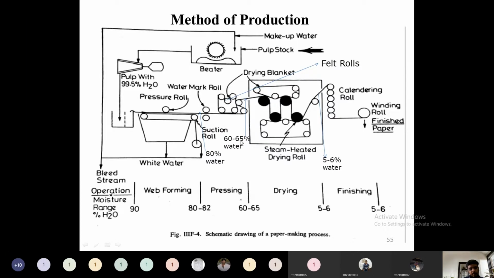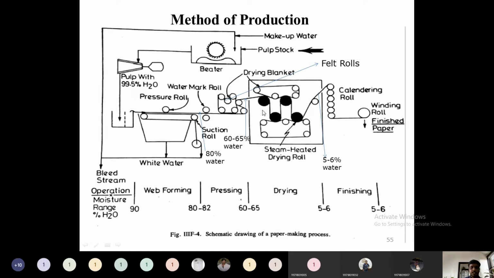Now the paper that is formed is capable of having sufficient strength to carry its own weight. Only 60 to 65% water is there. Further, we have to dry this 60 to 65% water content. This has to be passed through the next section, called the drying of the sheet section. Here the drying section is there.